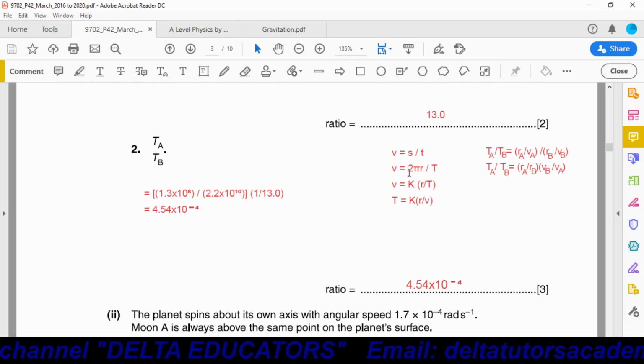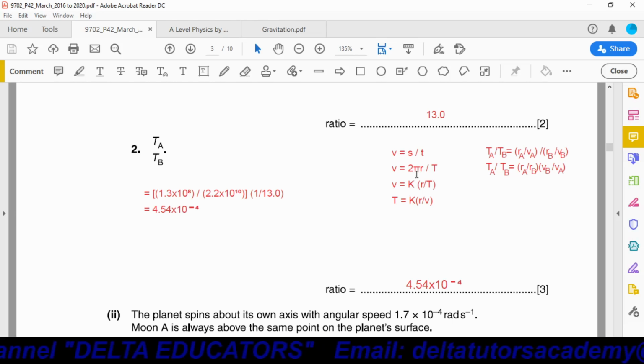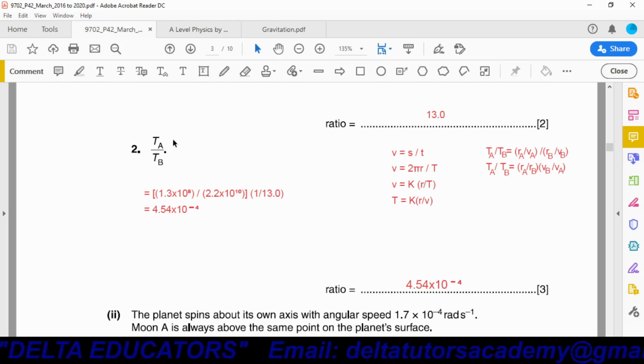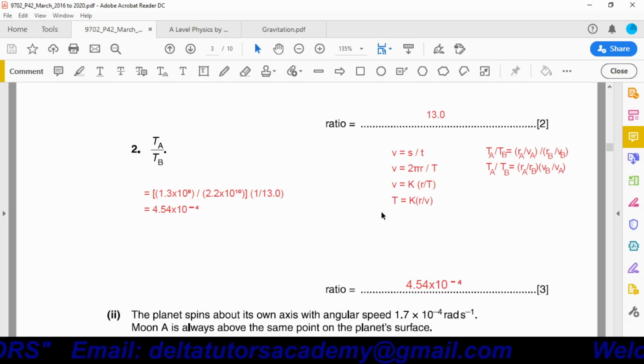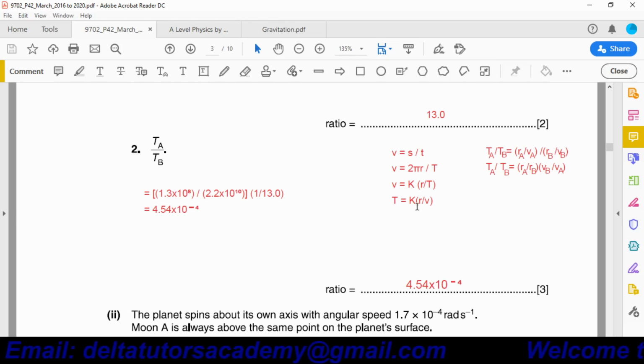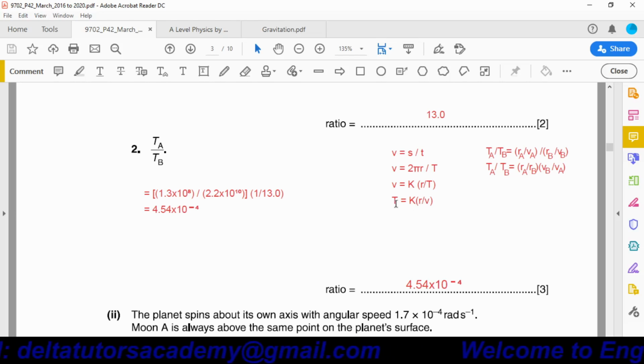Now in this equation, 2 and pi are both constant quantities. So we can say V is equal to K into R over T. We have to calculate the ratio of TA and TB, so we have to make T our subject. By making T our subject, the equation will become T is equal to KR over V. Now for TA, we can say TA will be equal to K into RA over VA, and for B, the time period TB will be equal to K into RB over VB.